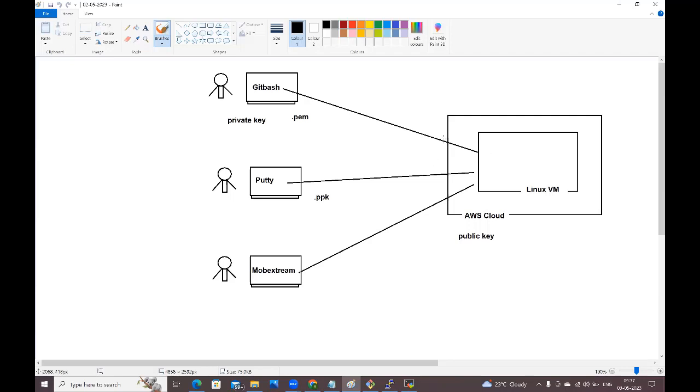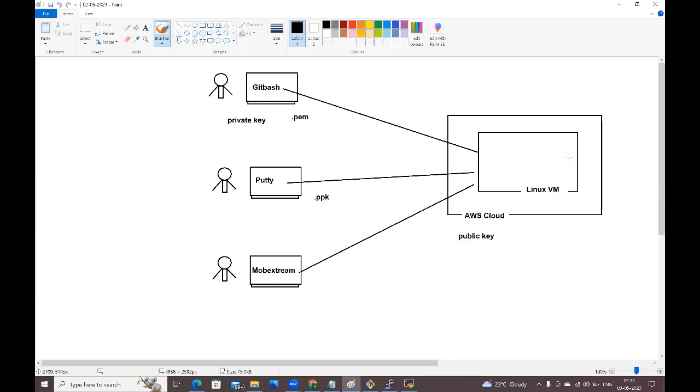Whenever you are creating the Linux virtual machine, a key pair will be generated: a public key and a private key. The public key will be stored in AWS only. The private key will be downloaded to your machine. If you want to connect to this Linux virtual machine, you need to go to the location where that private key is downloaded in your system. From there only you can connect. When you give the SSH command, it will check whether the private key and public key are matching or not. If both are matching, then only the connection will be established. Otherwise, the connection will not be established. So like this, we need to connect to the Linux virtual machine, guys.